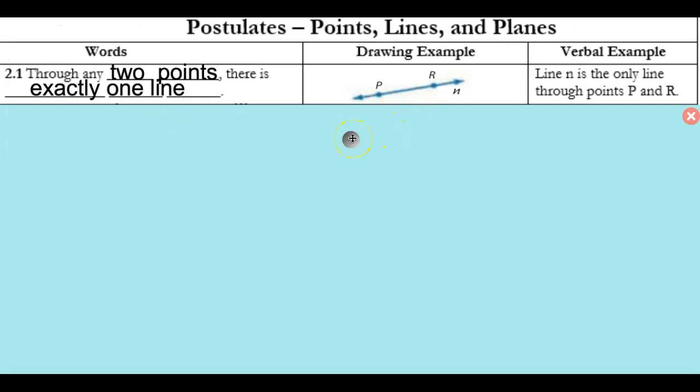You can go ahead and sketch out the example. So the following things are some postulates that are true about lines, planes, and points. I mentioned earlier in the year that this is one that you'd have to know. Through any 2 points, there's exactly one line. So here we have line N or line PR. In verbal language, line N is the only line through points P.